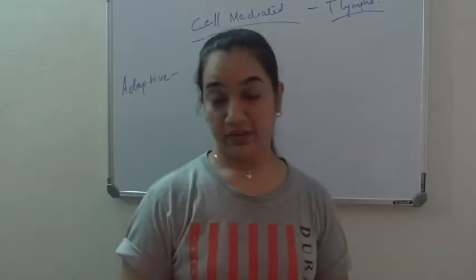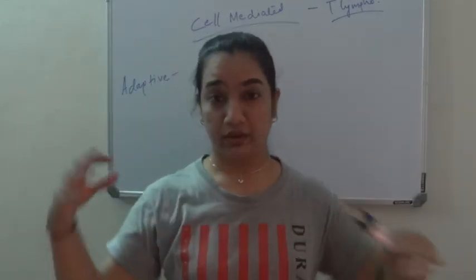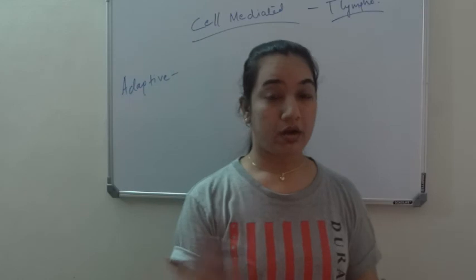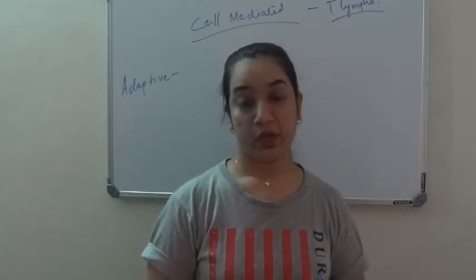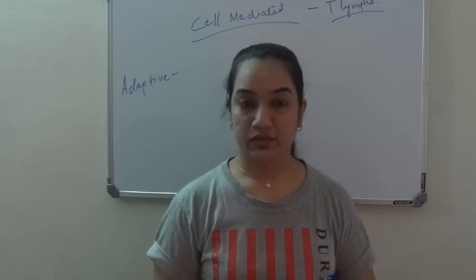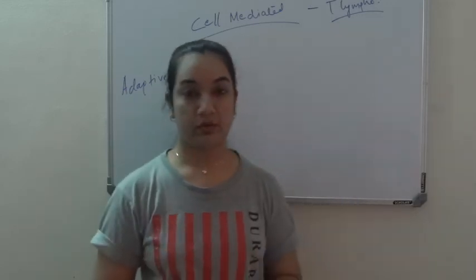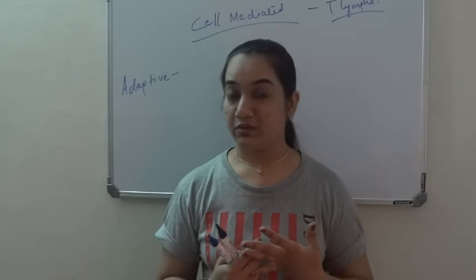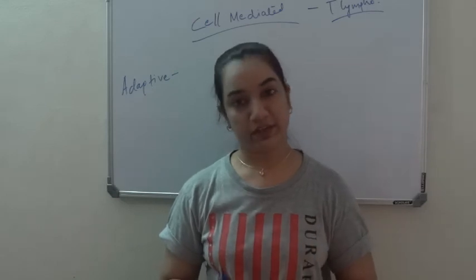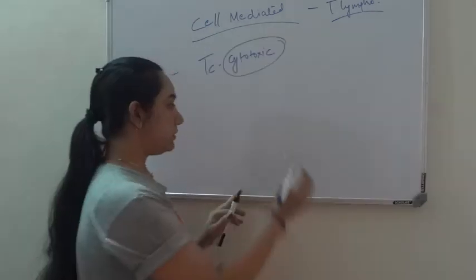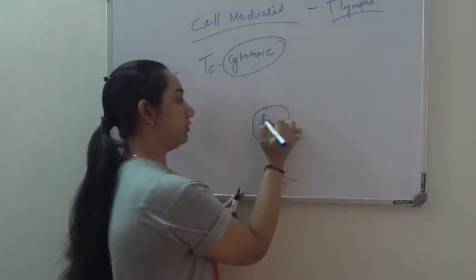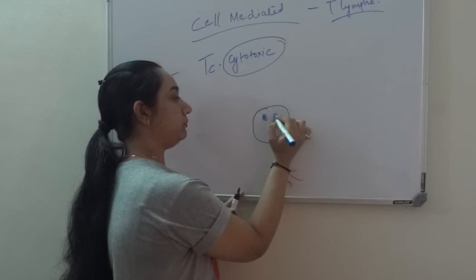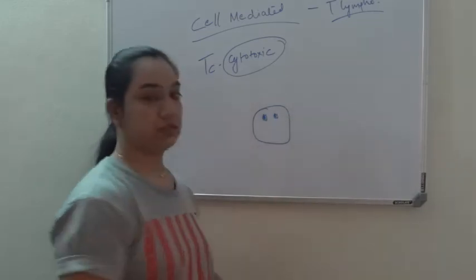TC cells are very important, and they are called into play when your own cells are being infected, cells which have an intracellular pathogen like virus or intracellular bacteria, and are not able to do anything about it. Suppose you have a cell infected with virus.